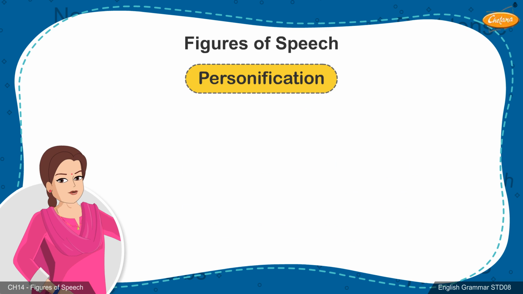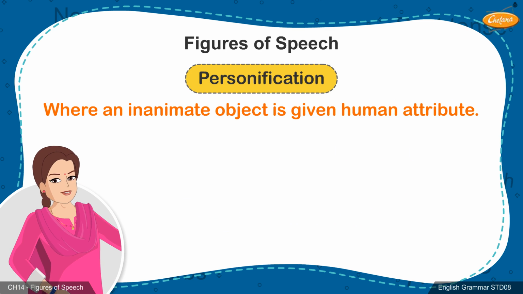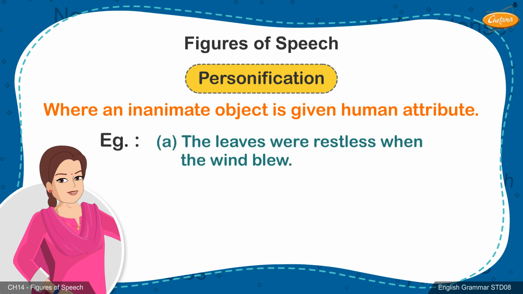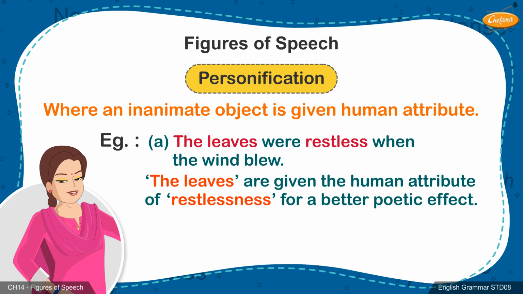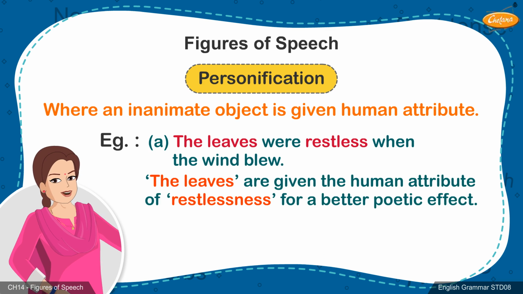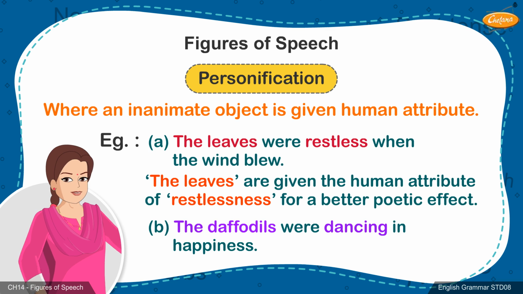11. Personification. Here, an inanimate object, non-living object, is given human attribute, quality. Example: A. The leaves were restless when the wind blew. Here, the leaves are given the human attribute of restlessness for a better poetic effect. Example: B. The daffodils were dancing in happiness.